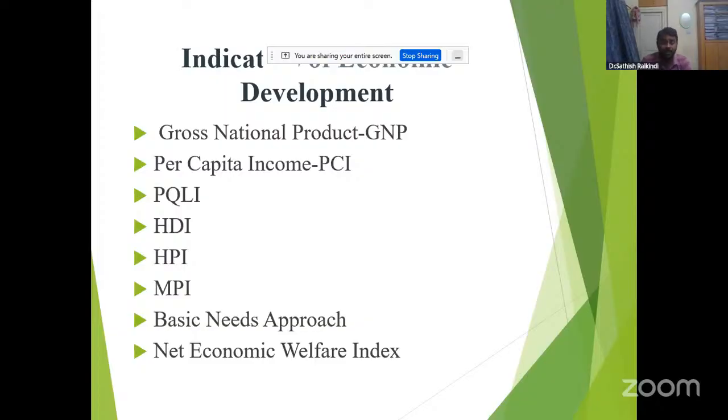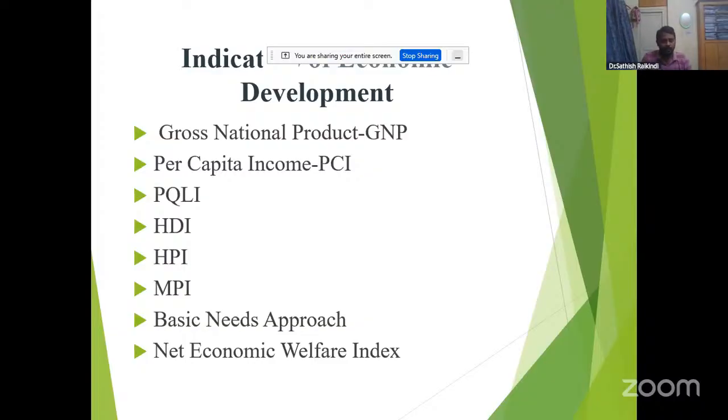Number 7, the basic needs approach as an indicator of economic development. What are the basic needs? Food, clothing, shelter, and access to essential public services such as safe drinking water, sanitation, health facilities, education facilities, and public transport. That's why a development index must be measured in terms of the production of goods and services for meeting the needs of the vast masses. This is the basic needs approach.